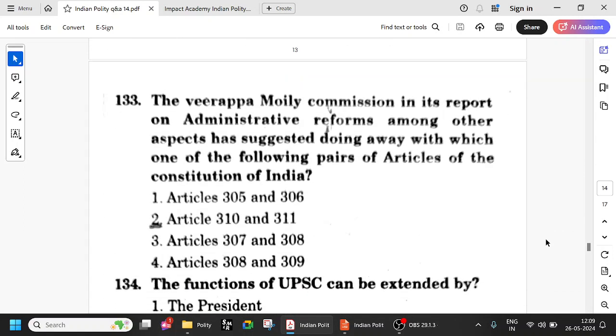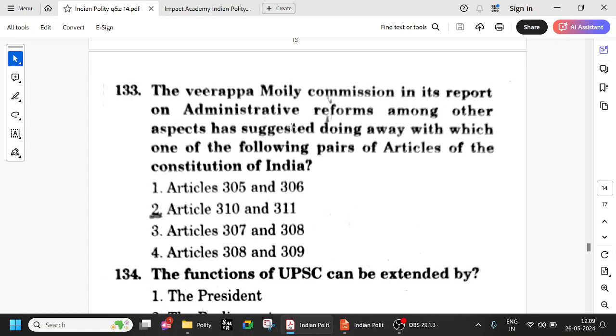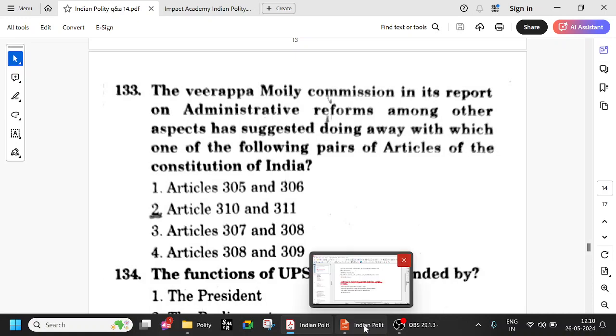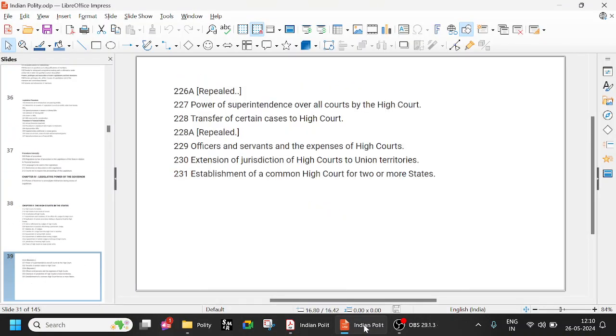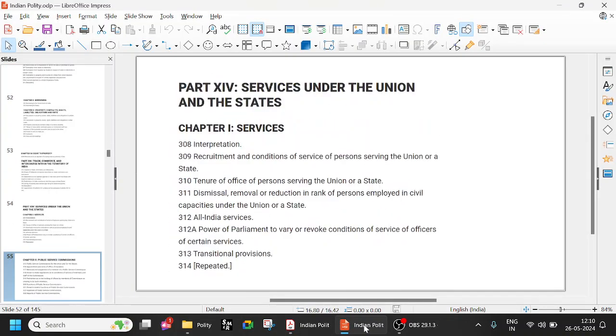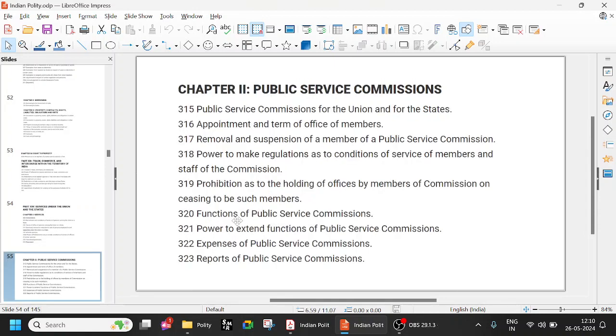The Veerappa Moily Commission, in its report on administrative reforms, among other aspects, has suggested doing away with which of the following articles? Article 310 and 311. Okay, what are 310 and 311? So 310 is tenure of office of persons serving in the Union or state. 311 is dismissal, removal, or reduction in rank of persons employed in civil capacities under the Union or state. So 312 is very important, all India services, and 315 is UPSC, APPSC, and all those things come under 315.